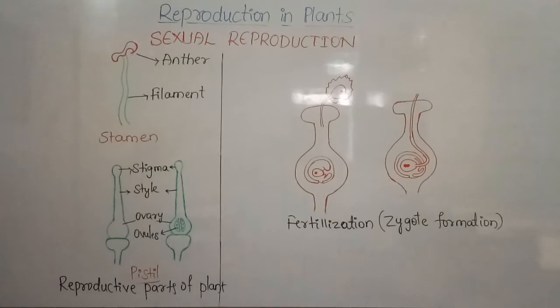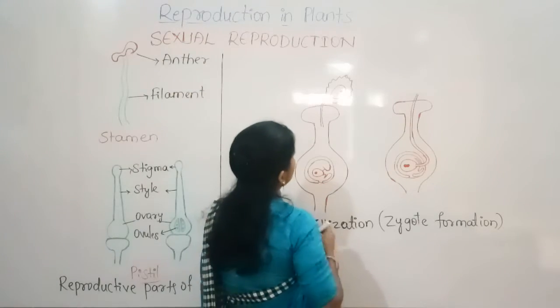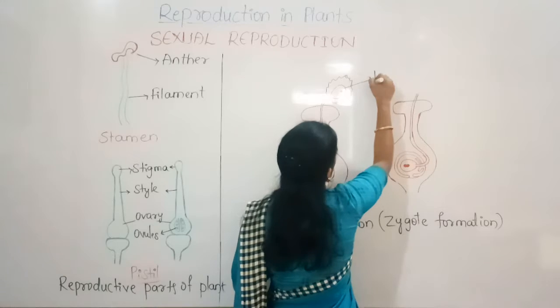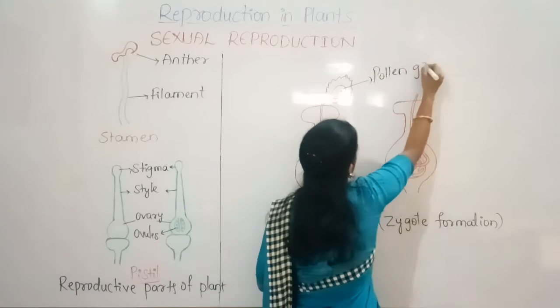Male means the pollen grains. This is pollen grains. The germination takes place.